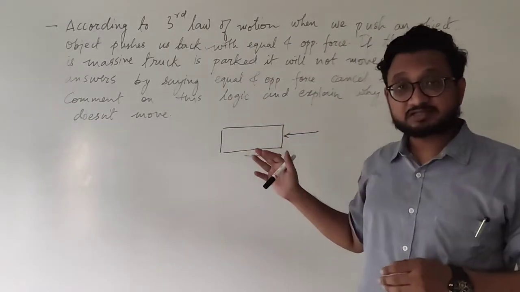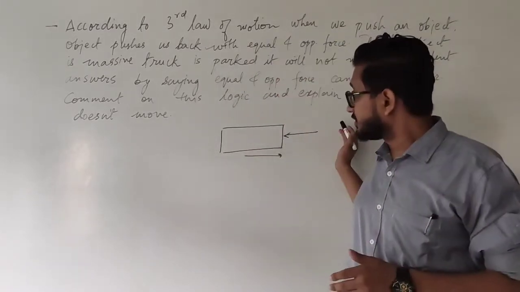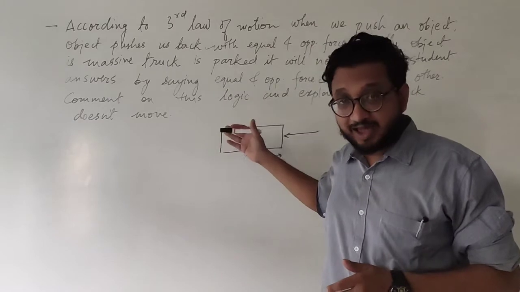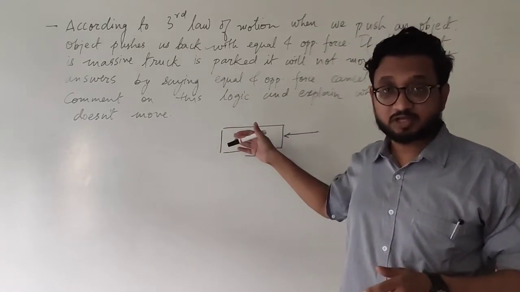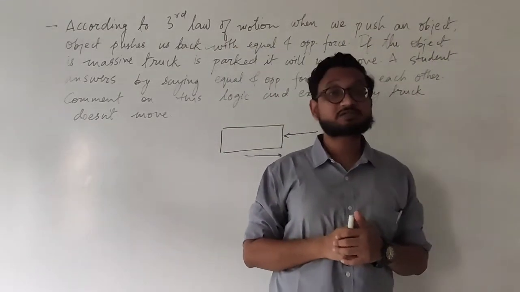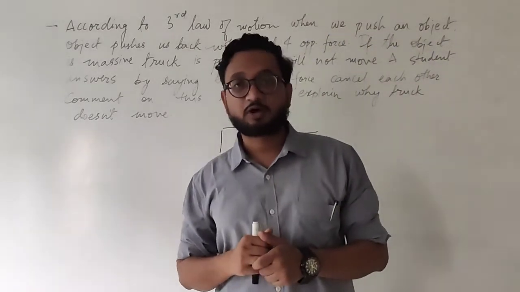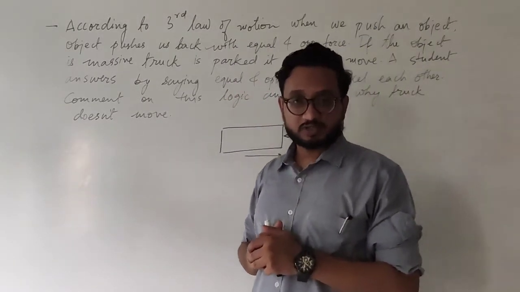So in this case, the action and reaction are not happening. The force is applied on the truck and the static friction is also stopping the truck. So these are balanced forces and not equal and opposite forces as stated by the third law of motion. I hope it is clear to you, students. Let's move on to the next question.